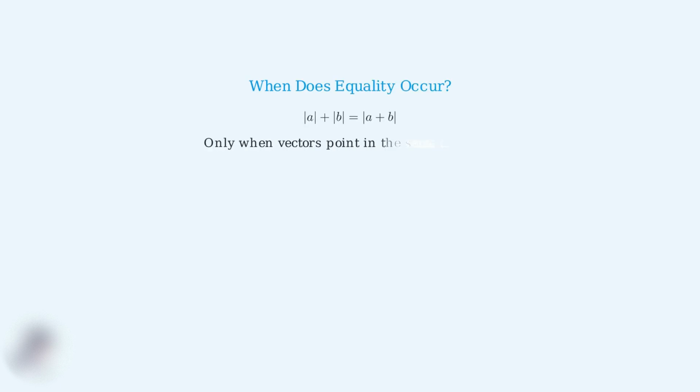The equality condition is particularly important. Equality occurs only when the vectors point in exactly the same direction. When both vectors point in the same direction, the path along A then B is exactly the same length as the direct path. This is the only case where we get equality in the triangle inequality.